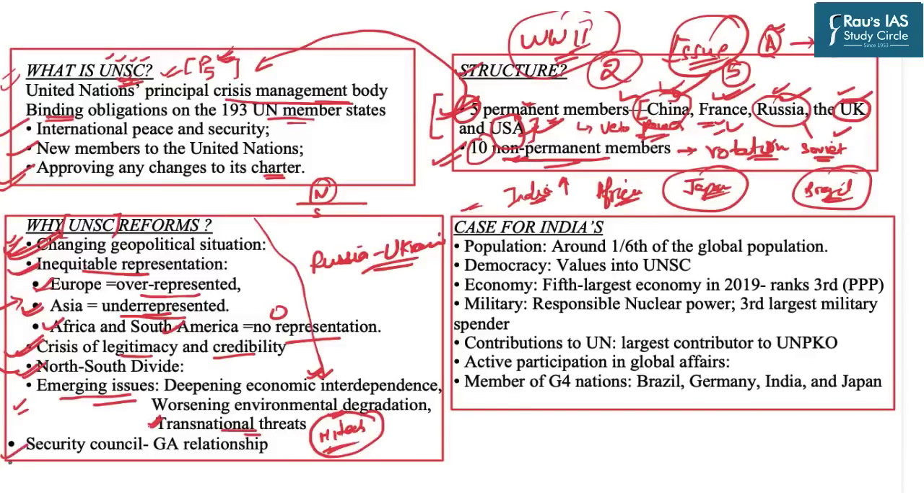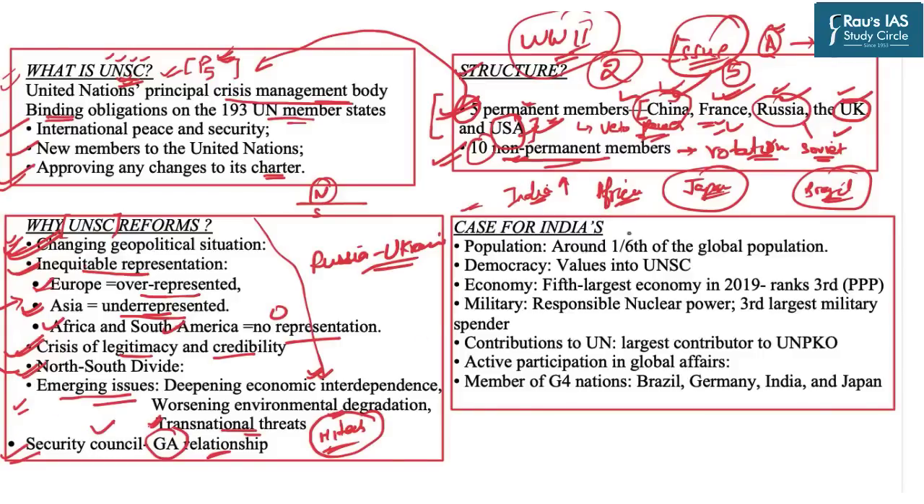And the last issue is the relationship between the Security Council and the General Assembly of the United Nations. There has been a lack of coordination and continuous friction between these two parts. So these are the broader reforms which are needed in the UNSC.